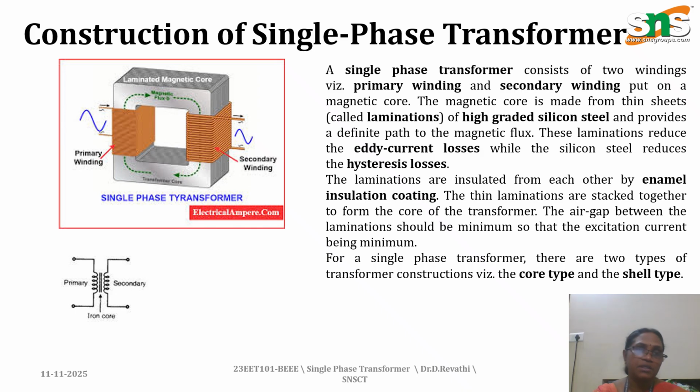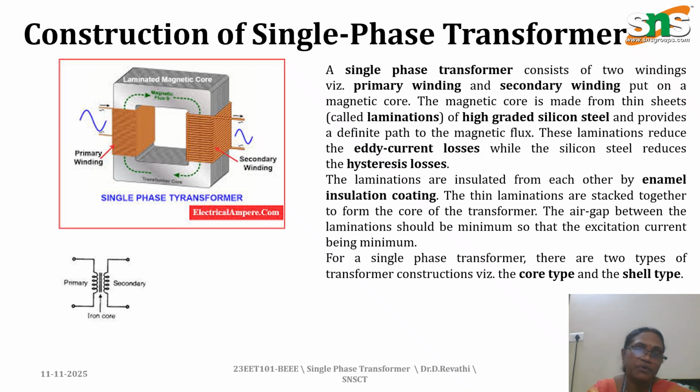In a single phase transformer there are two windings: one is the primary winding, and another one is the secondary winding. The core is laminated, using high grade silicon steel, and based on this we can avoid eddy current losses and hysteresis losses. The enamel insulation on the thin plate layers also reduces the losses.